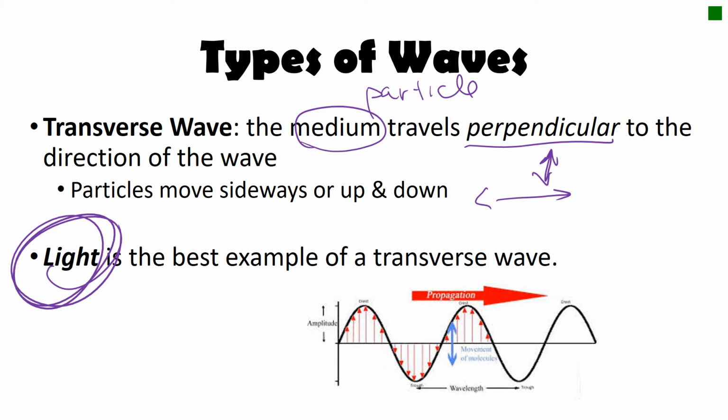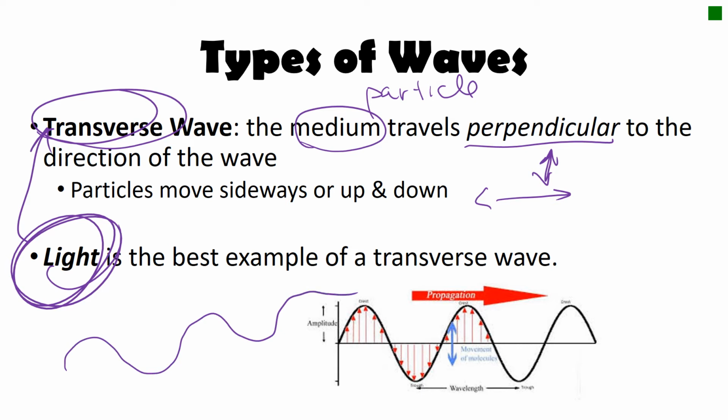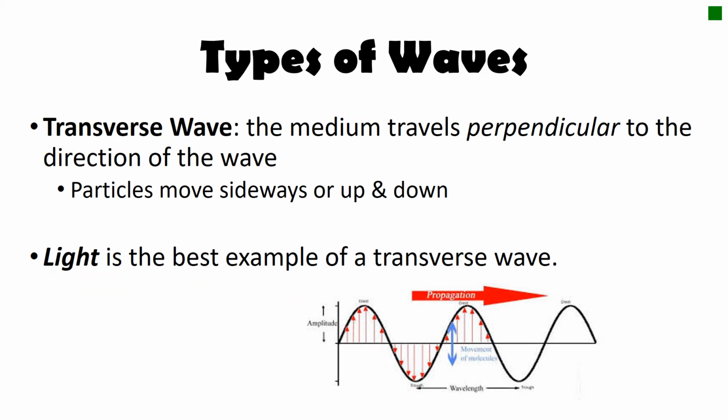Okay, so this unit is very much the intro to waves, and then we are going to break it down and do a light unit. And what way does the light go? It goes as a transverse wave. So light, even though it doesn't look like it's actually even a wave, actually moves like this. Okay, so light is the key example of a transverse wave, and you absolutely need to memorize that. The way I can remember transverse is it forms like an S. If you look at transverse, it has that S. It forms like an S, like a snake.